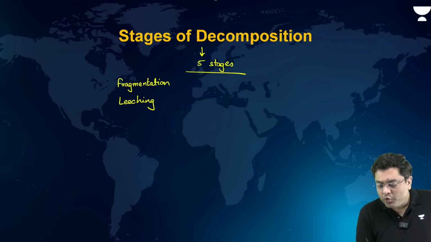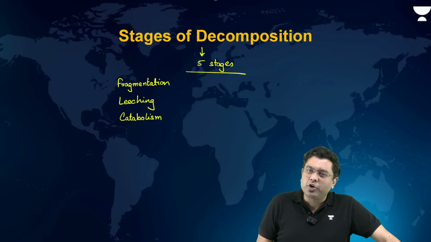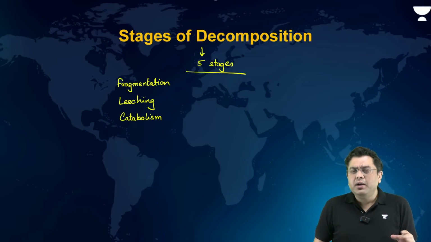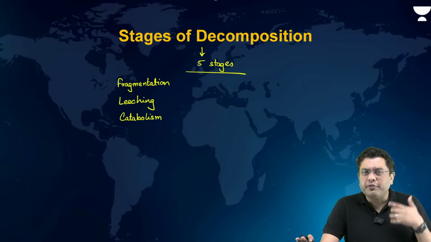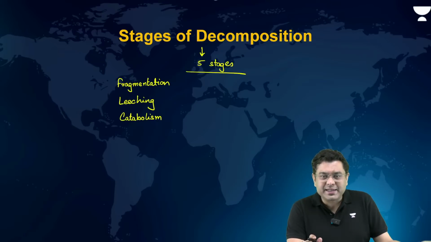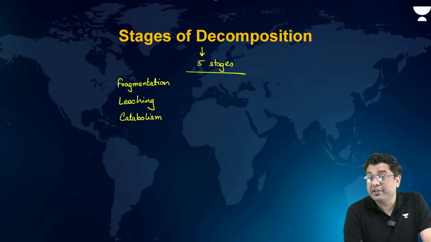After that, you have catabolism, where the enzymes secreted by the microorganisms further break down the organic matter. In the meanwhile, during the process, gases like CO2, methane, etc., are consistently released. After that, which is the other stage?